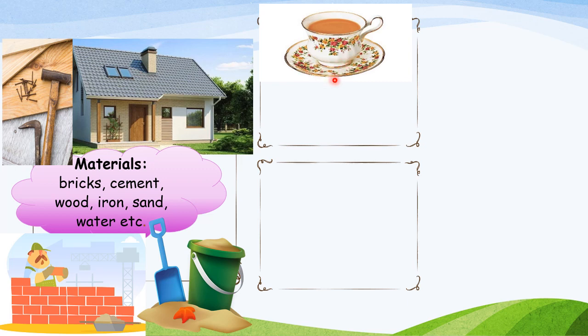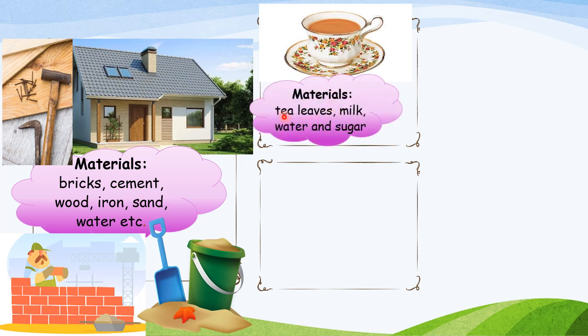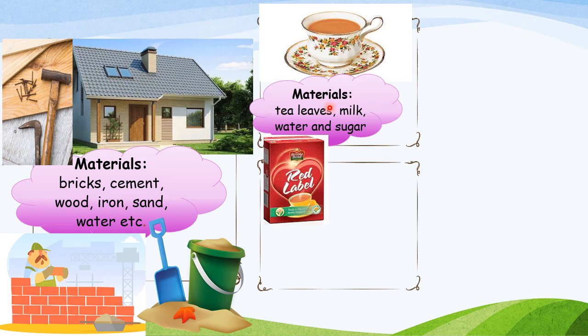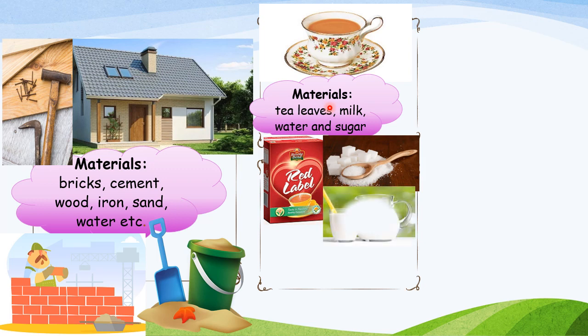So what are the materials required for making tea, children? Tea leaves, milk, water and sugar. With the help of these things we make tea. So this is the packet of tea leaves, sugar and milk. These are the materials we need for making tea.